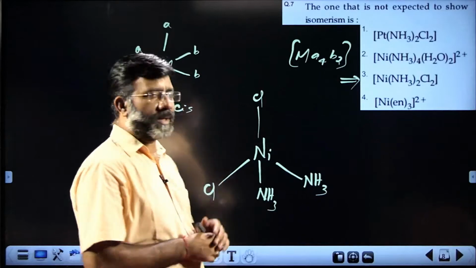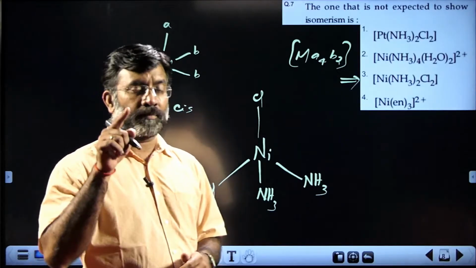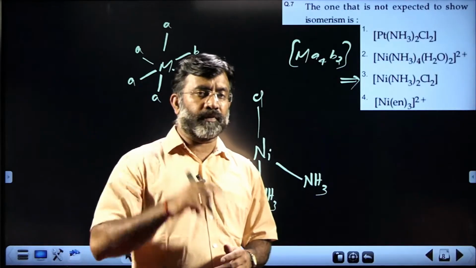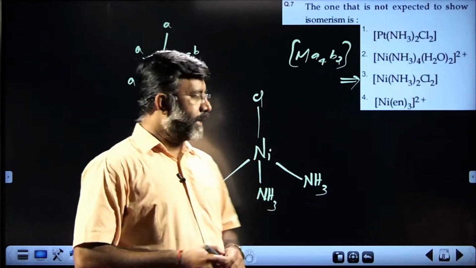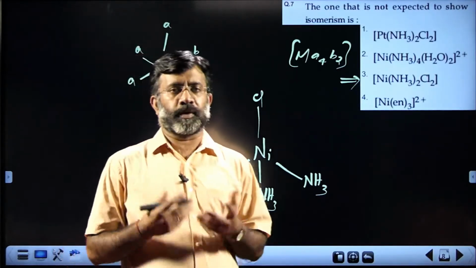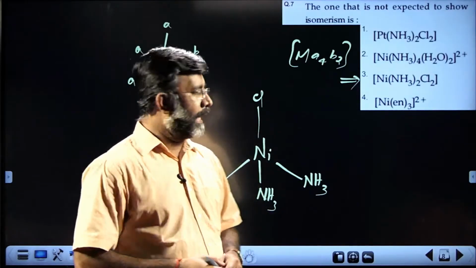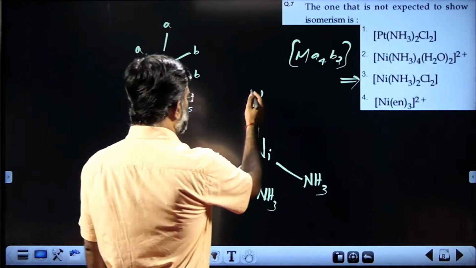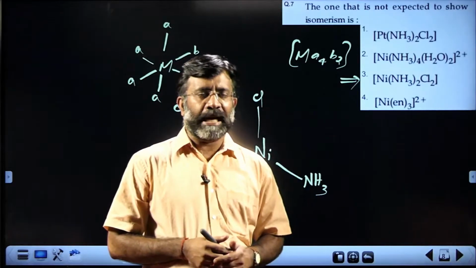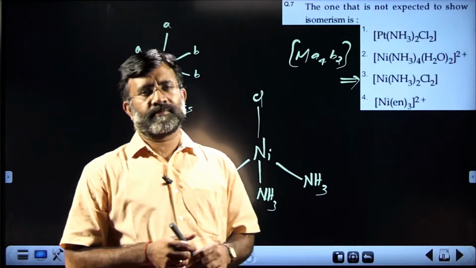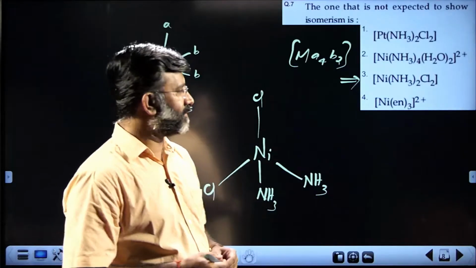It cannot show geometrical isomerism, it cannot show optical isomerism. To show optical isomerism, such a molecule, all of you know, should be of the type MABCD. It is Ma2B2, so it cannot show optical isomerism. It cannot show geometrical isomerism, as the distance from this to this, this to this, between the ligands, is identical, equidistant. How can it be cis and trans?